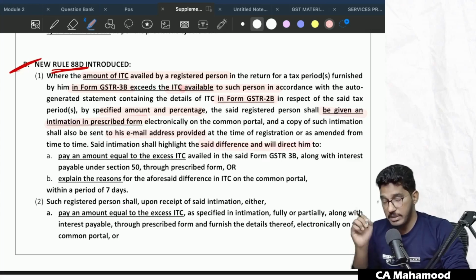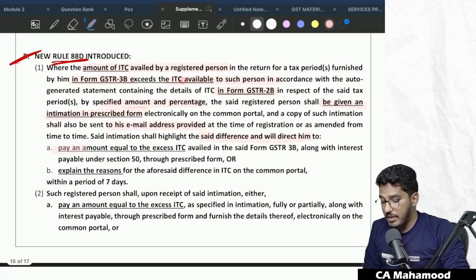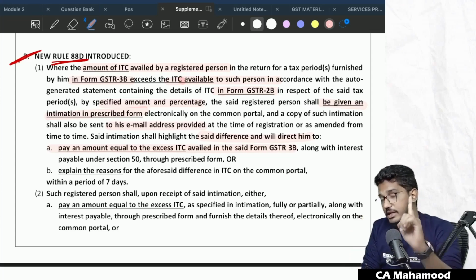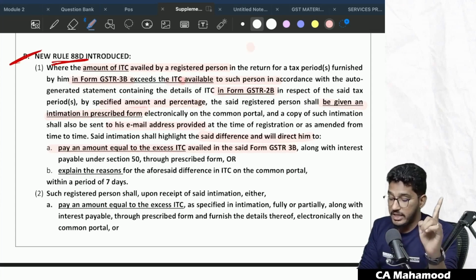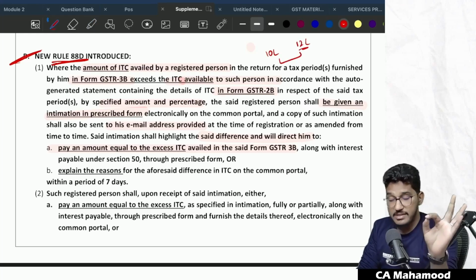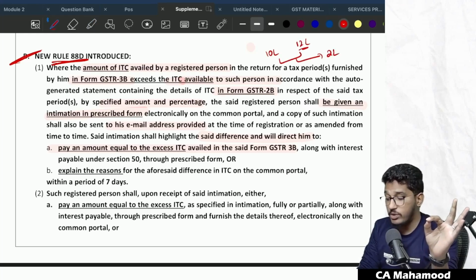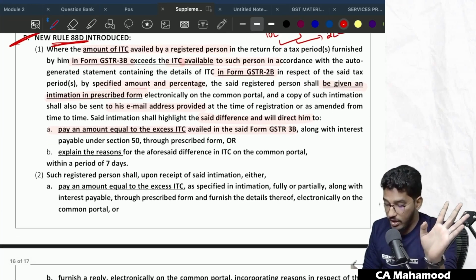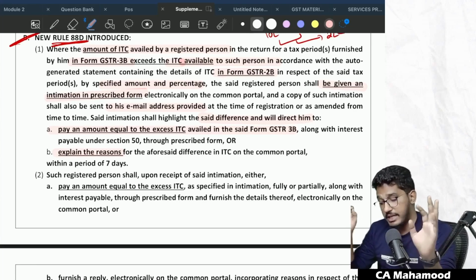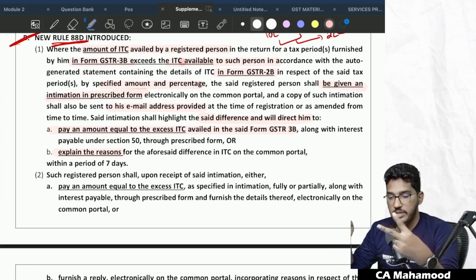And will direct him. In that intimation they will mention either pay an amount equal to the excess ITC availed in the said form GSTR3B along with interest. So in that intimation, what they will say is, boss, in your GSTR2B, credit reflected is 10 lakh rupees, but you have claimed in your GSTR3B 12 lakh rupees. Pay that extra 2 lakh rupees, whatever excess amount you have claimed, along with interest. Or explain the reasons for the aforesaid difference in ITC on the common portal. Two options they will give.